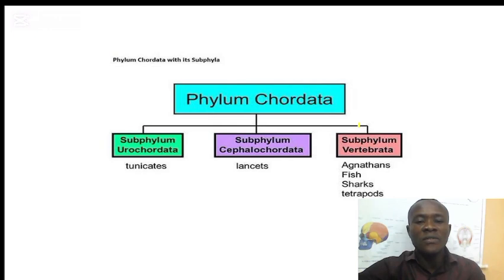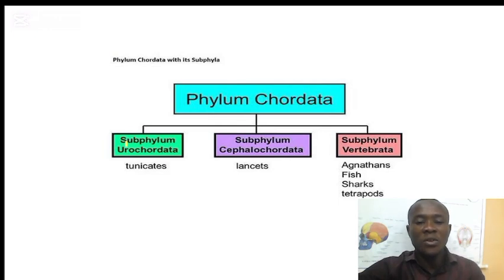So now let's talk about the division under the phylum Chordata. We have the subphylum Urochordata. Their main characteristics are: one, they have a notochord that is limited only to the tail region. That means the notochord is present around the tail region, and only during the larval stage. The organisms here are surrounded by what we call a tunic, and these organisms are called tunicates.